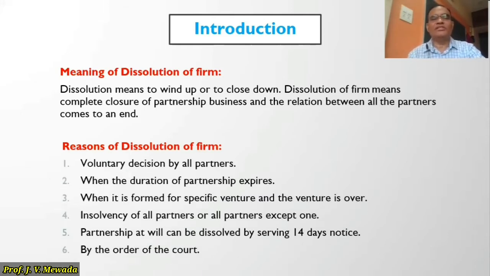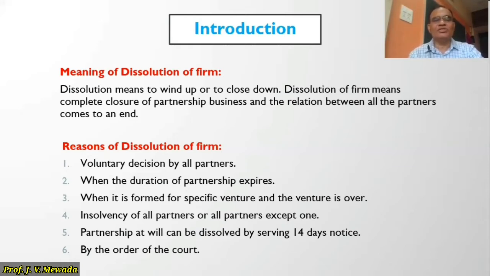First is voluntary decision by all the partners. Here all the partners are taking a decision because the business may be suffering loss or there may be any other reason. Because of that, they do not want to continue with the business and they want to close the business. So they are taking a decision to close the firm.